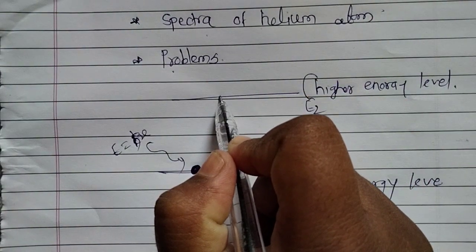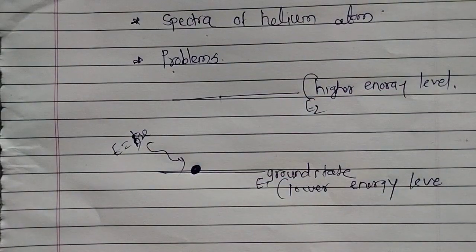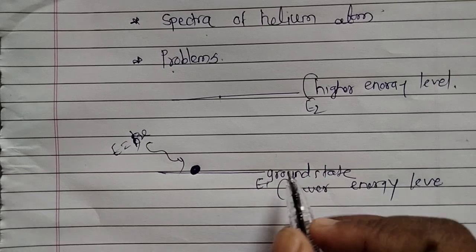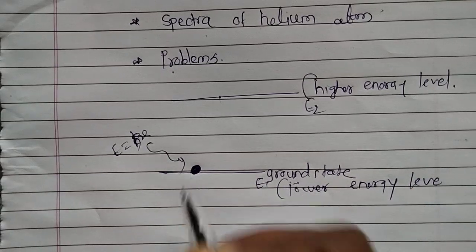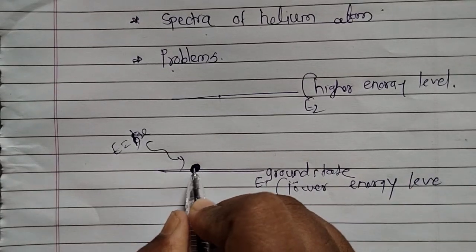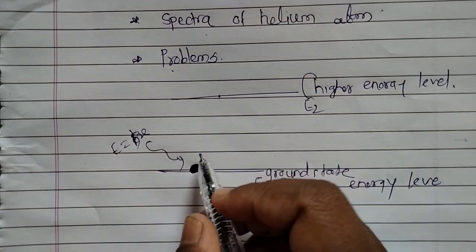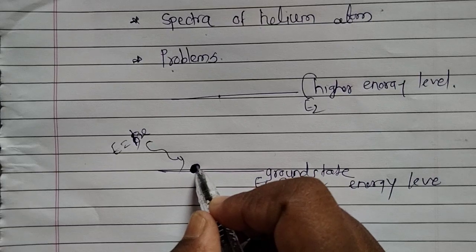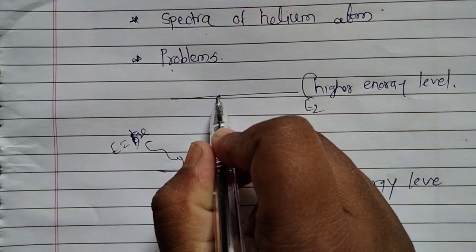In the case of a one valence electron system, in the ground state there is only a single electron. When the atom absorbs energy E equal to h nu, this electron goes to the excited state.